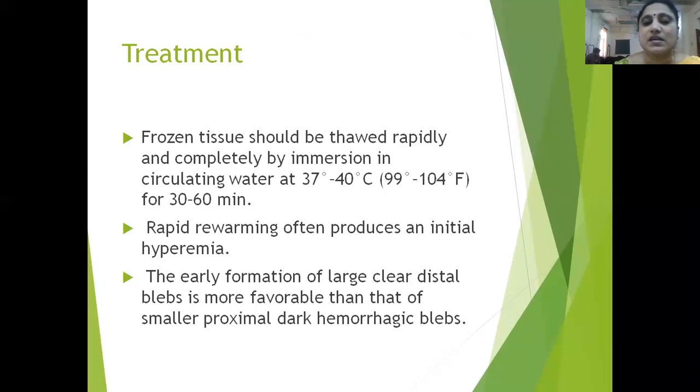How do you treat these? Any frozen tissue should be immediately thawed and completely thawed by immersion in circulating water. The water should be at 37 to 40 degrees Celsius, and they have to be immersed for 30 to 60 minutes. Rapid rewarming often produces an initial hyperemia. Initially the extremity will become red, but then early formation of clear distal blebs is more favorable. So if large clear blebs form, this is more favorable as compared to small proximal dark hemorrhagic blebs.